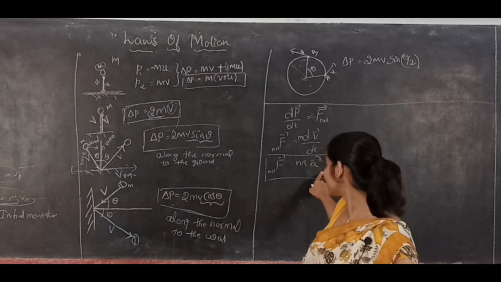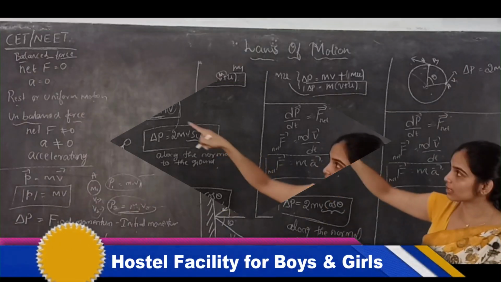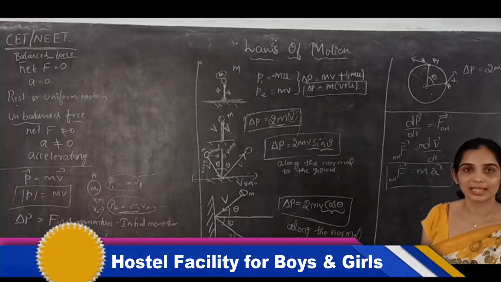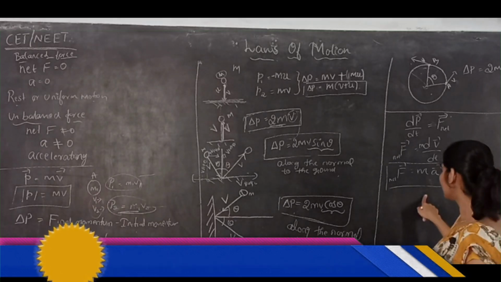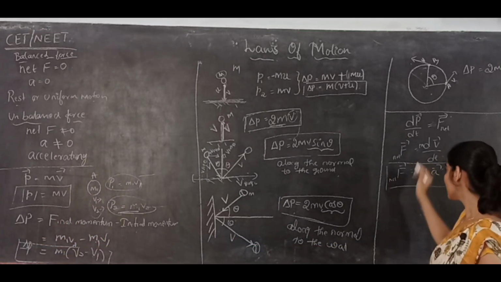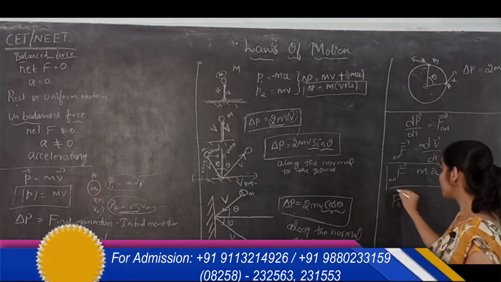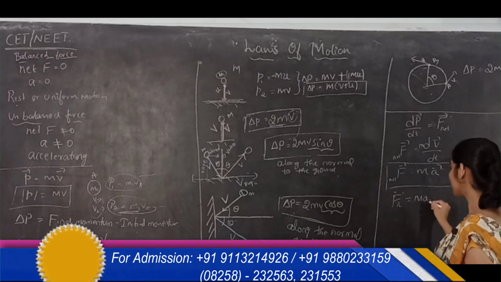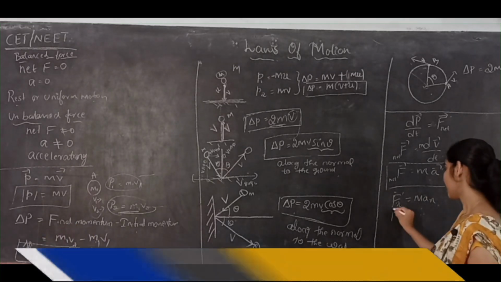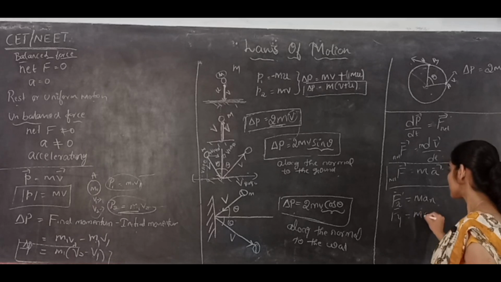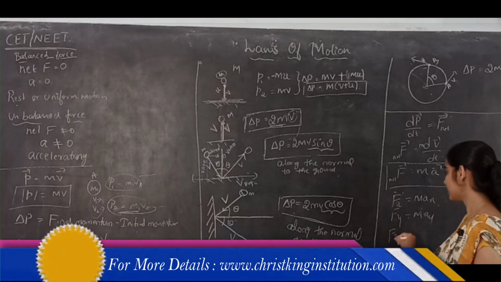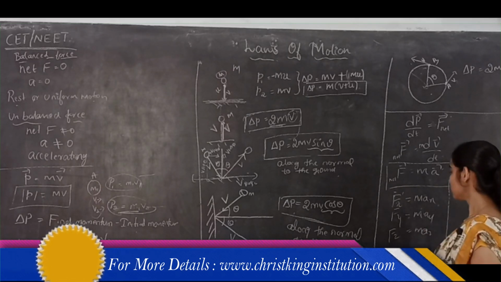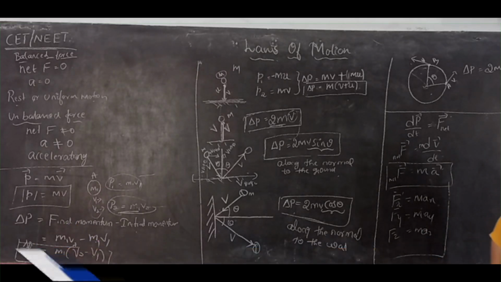This is consistent with the first law of motion. If acceleration is 0, net force is 0. Net force is 0 means balanced force, and acceleration is 0. So it is consistent with the first law of motion. You can say that the component Fx is equal to mass times Ax, Fy is equal to mass times Ay, and Fz is equal to mass times Az. So this is the expression of the second law of motion.